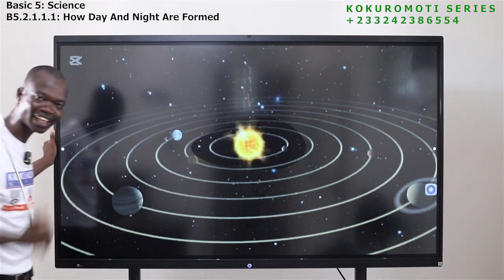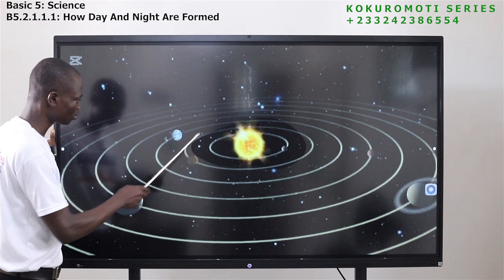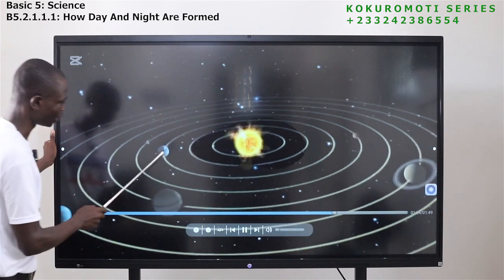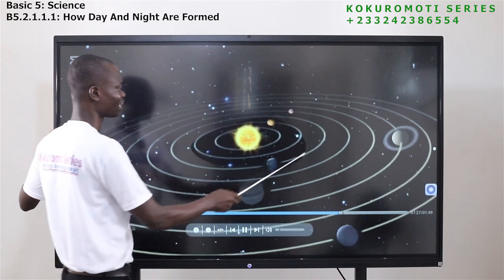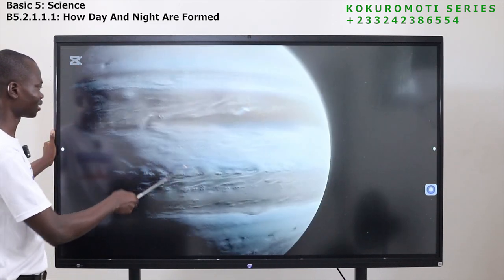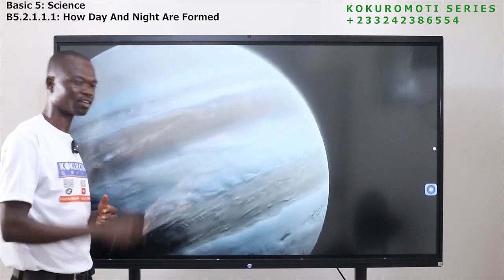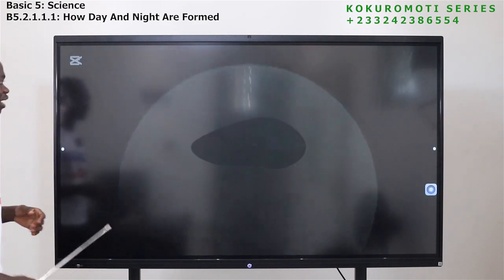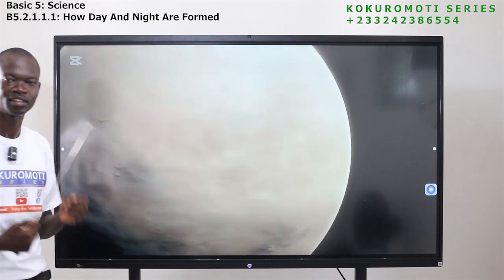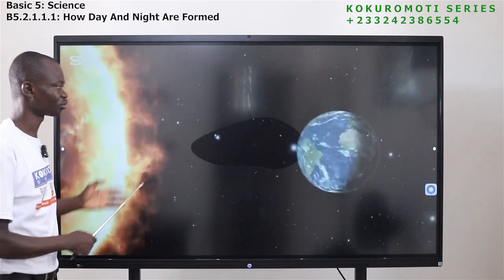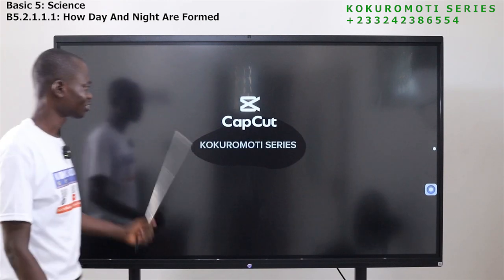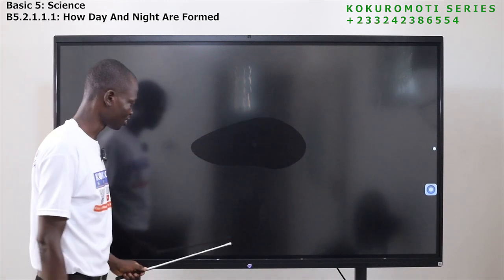The third planet is Earth. So 1, 2, 3, this is Earth. Let's see how Earth is moving. So we are here. The Earth is moving like this. What it's doing, we call it revolution. That is the movement of the Earth around the sun. And then the turning of the Earth around the axis is what we call rotation. So the Earth is rotating. So this is what we have.